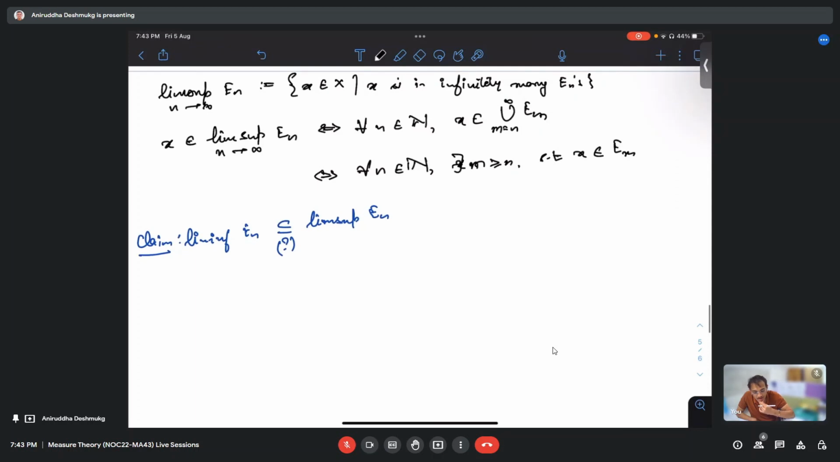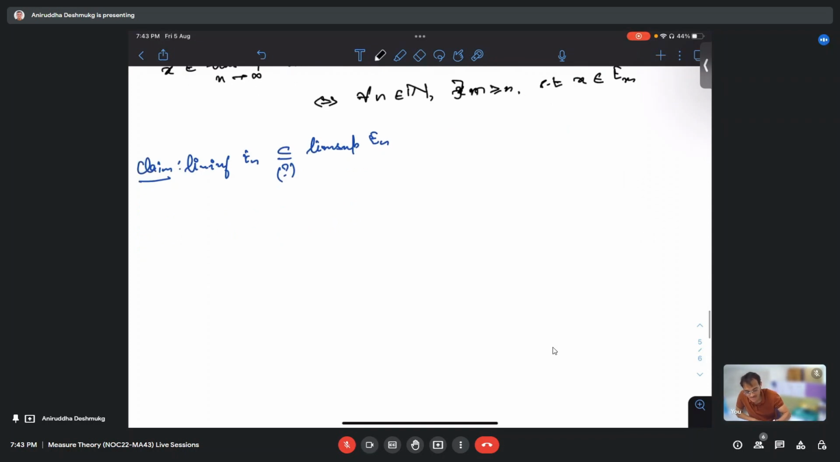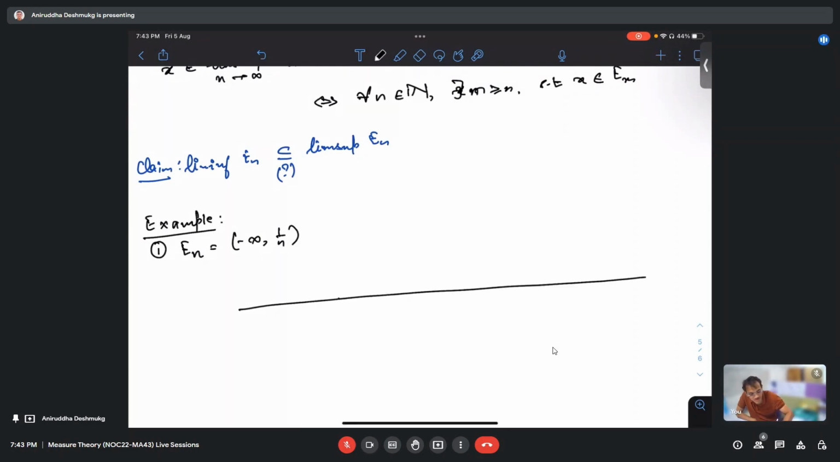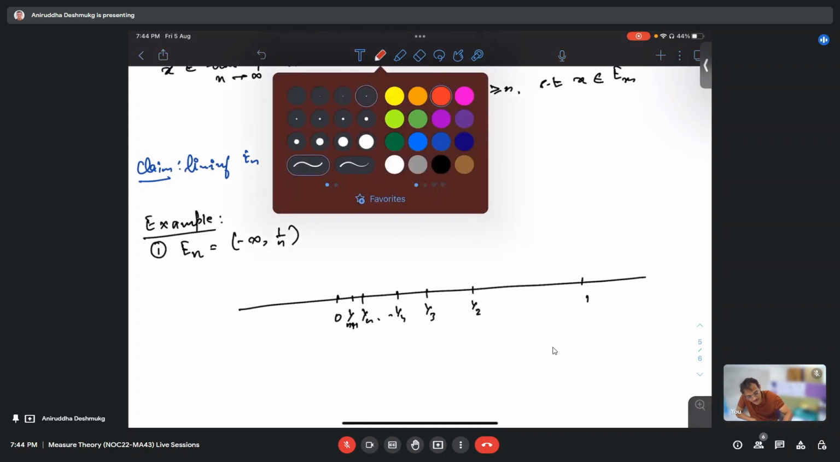So now let us look at some examples of how to calculate these lim inf and lim sup of sets. First example, let us look at this sequence (minus infinity, 1/n). So how does this sequence look like on the real line? Maybe we have 0 somewhere here, 1, and then there is a half, there is 1/3, one fourth, and so on. Somewhere 1/n, and the next one is 1/(n+1). I'm taking open intervals, so these are all open.